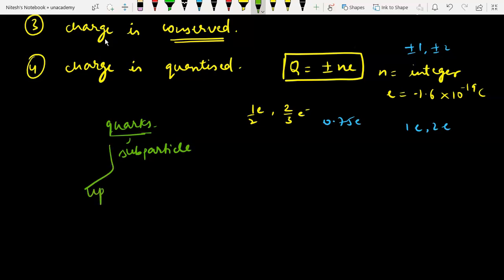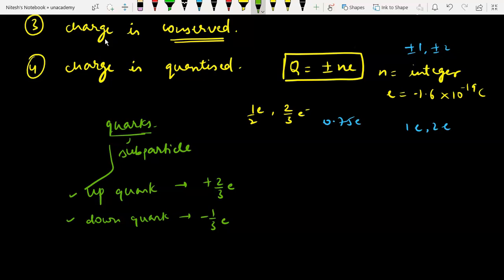One is the up quark and another one is the down quark. The up quark has charge plus 2/3 e and the down quark has minus 1/3 e. However, the up quark and down quark do not nullify the quantization property of charge. It's very important to understand. Okay, understood?